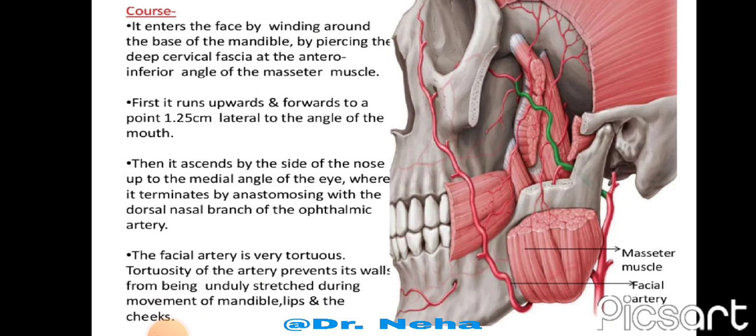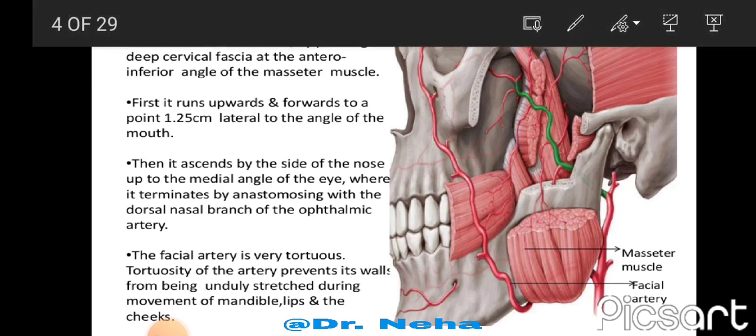Now course. It enters the face by winding around the base of the mandible by piercing the deep cervical fascia at the antero-inferior angle of the masseter muscle. So in the diagram we can see this is the antero-inferior angle of the masseter. At this point, the facial artery pierces the deep fascia of the neck and enters into the face.